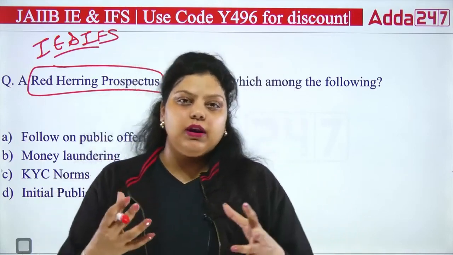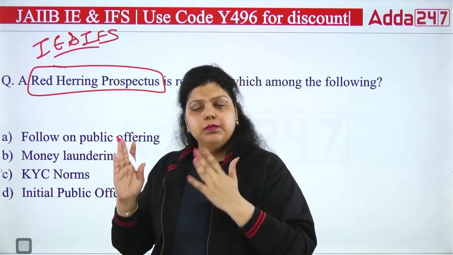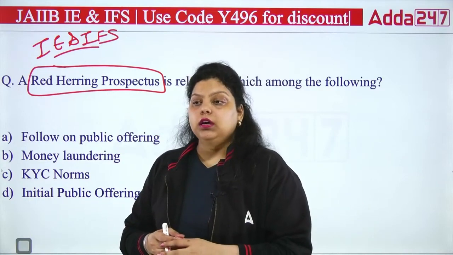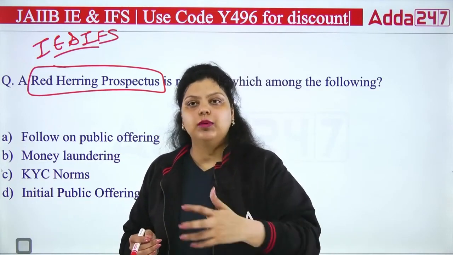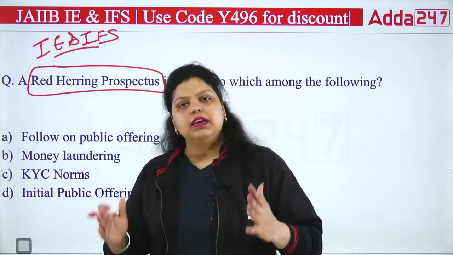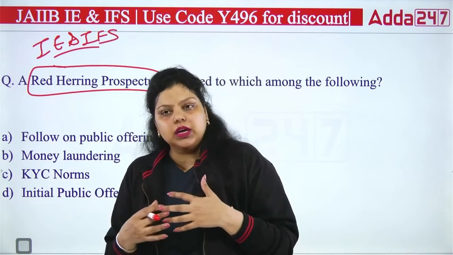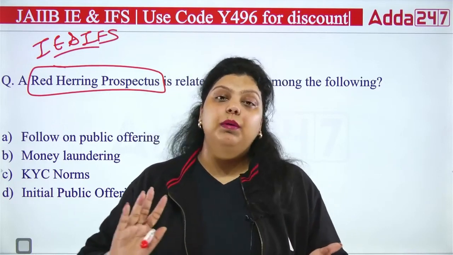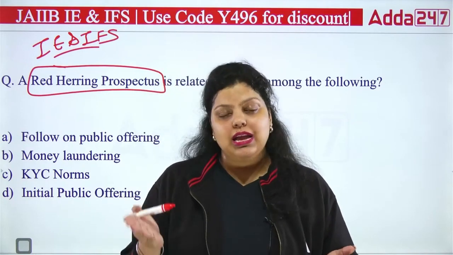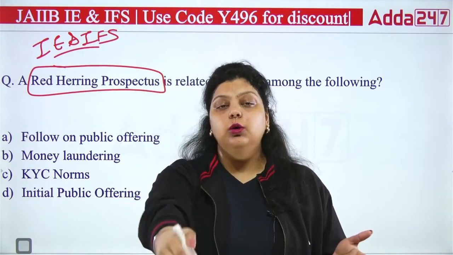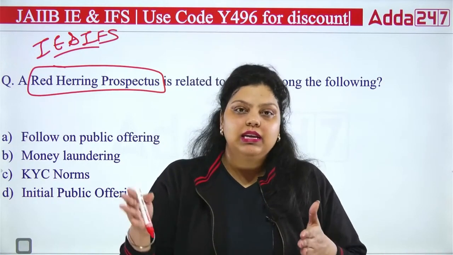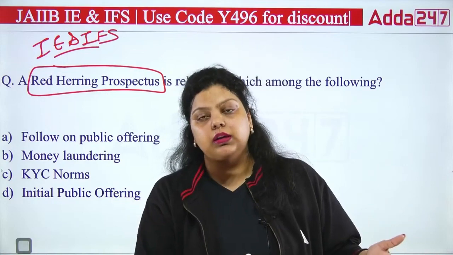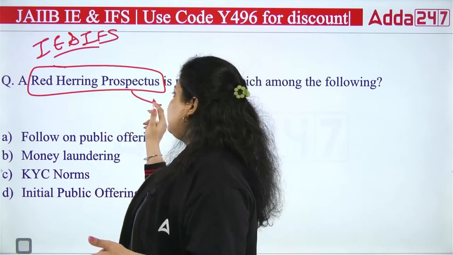So these kinds of conditions, your objective behind raising the capital, how your company is working in the market, what your product quality is, how acceptable your product is, every detail you have to give. When you give this information to the public, then the public will become capable of taking a sound decision whether they want to invest in your company's shares or not. So if I want to take a sound decision, I need information about the company, and that is what the prospectus gives us.